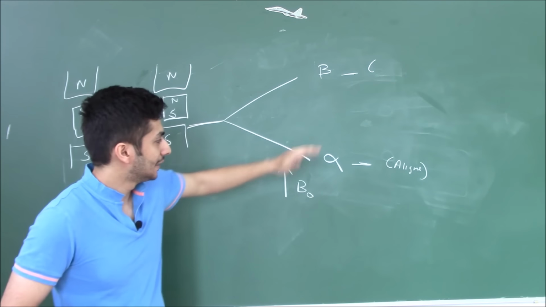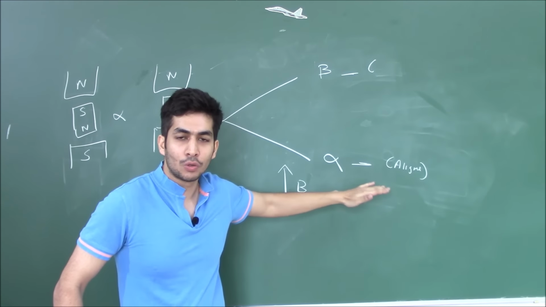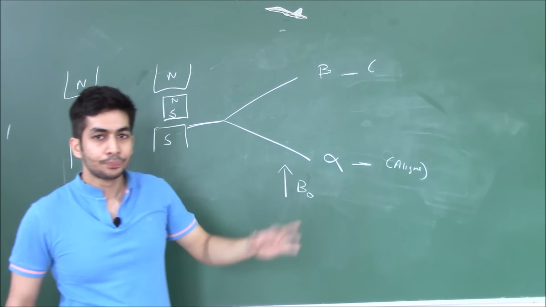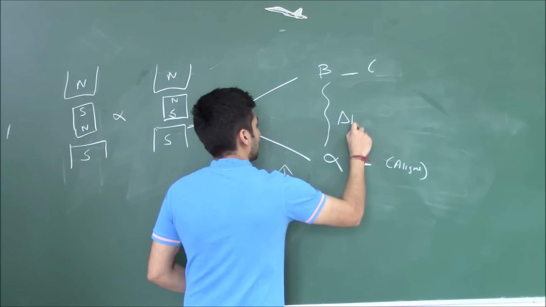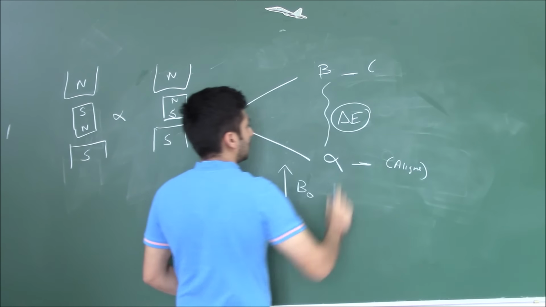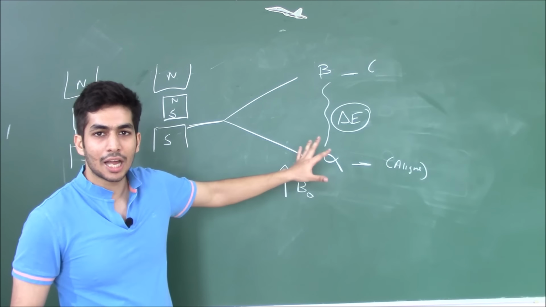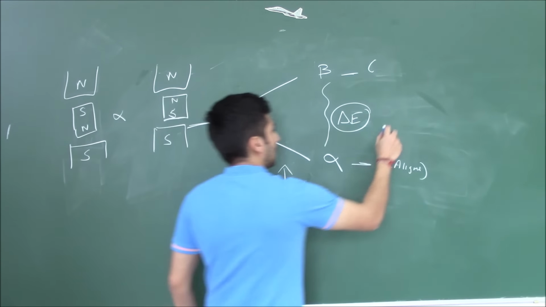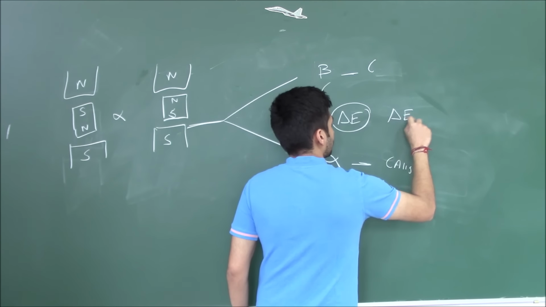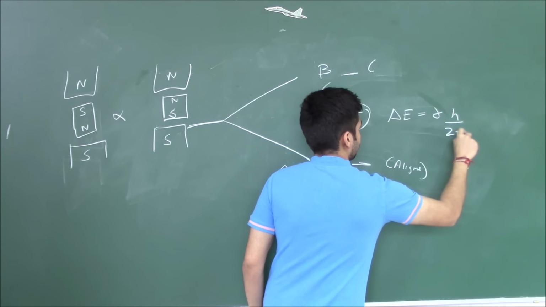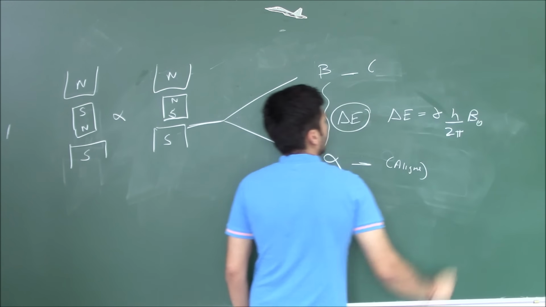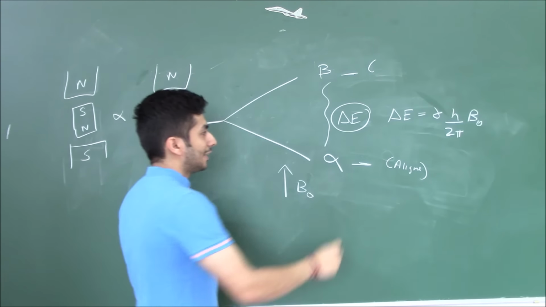Because of this, one energy state is of lower energy and the other one is of higher energy. Now this gap between the energy levels alpha and beta is called delta E. Let's say this energy gap is delta E, and this delta E is actually equal to gamma h by 2 pi B naught. So this delta E that we have depends on gamma h by 2 pi B naught.